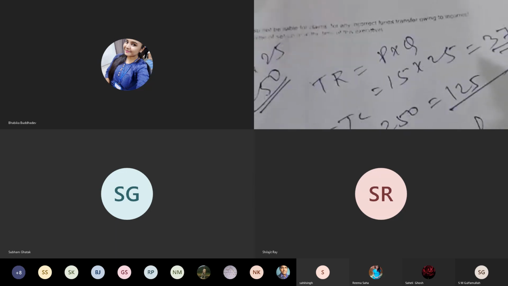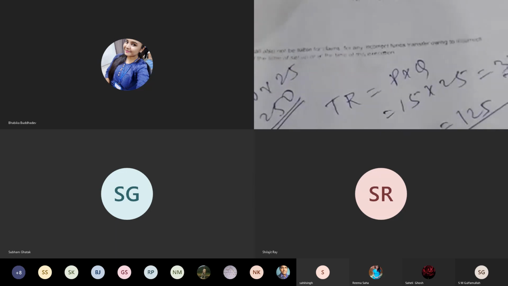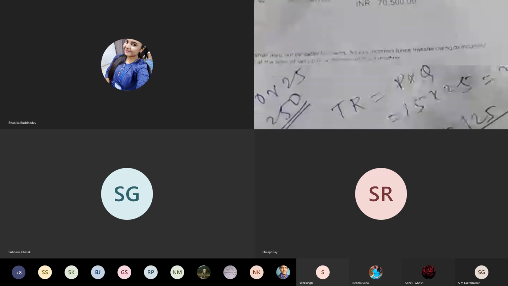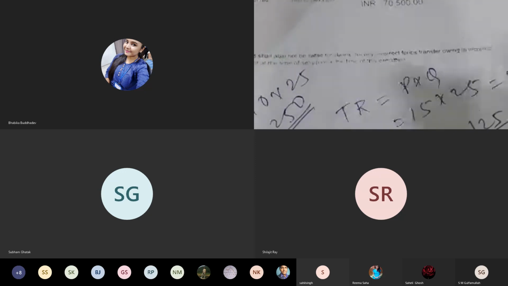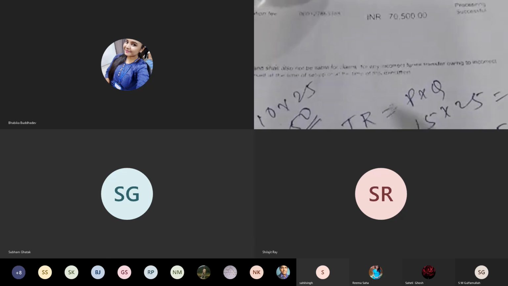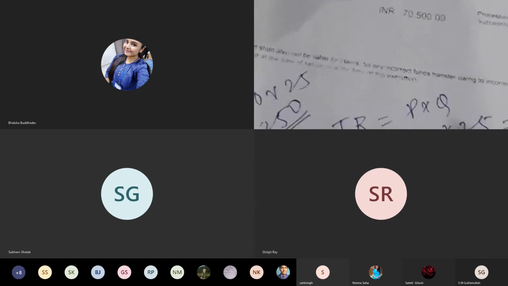If the manufacturer produces more than 25 units of the product, then the profit will not be maximized. If the manufacturer produces less than 25 units of the product, then also profit will not be maximized. That is why exactly 25 units of the product the manager has to produce to maximize the profit.